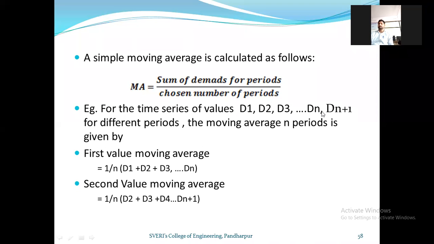So I have taken dn plus 1 also. If you remove one value from the series, you are still taking the average of n numbers only. Initially you take the average up to dn for the first value, and for the second moving average you remove d1 and take the average up to dn plus 1. So the total number is equal to n only.